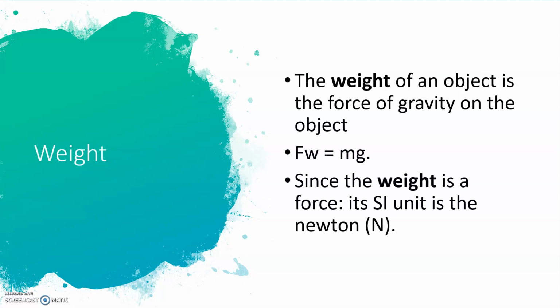When we're talking about weight, the weight of an object is the force of gravity that is acting on the object. So we can calculate weight by using this equation: the force of weight is equal to mass times gravity. So we only have weight in areas where you have gravity. Gravity is the reason why we weigh like we do on Earth. So weight is a force, and since it's a force, the SI unit is the newton.